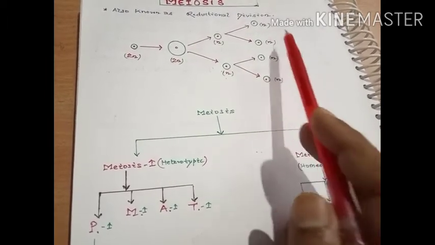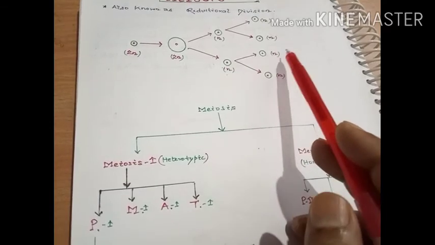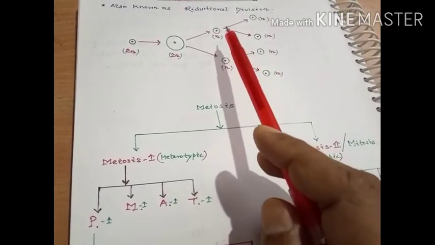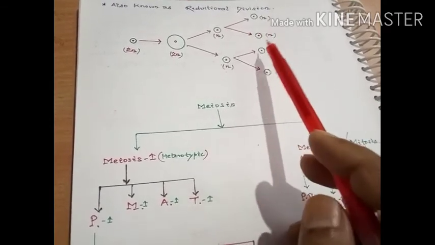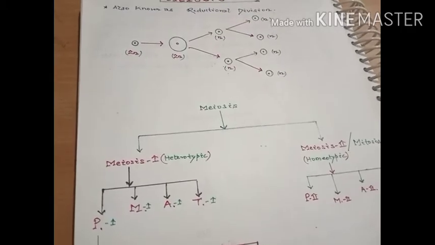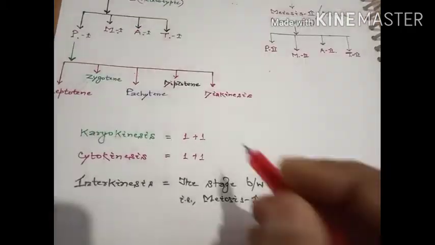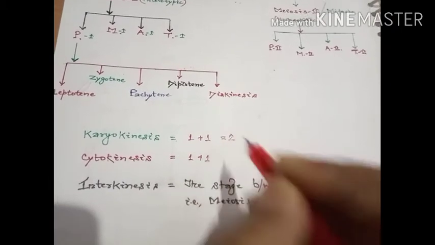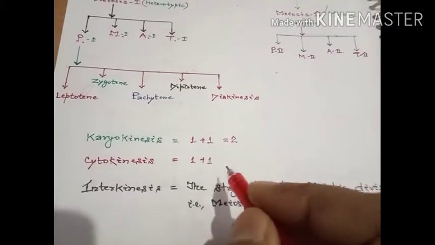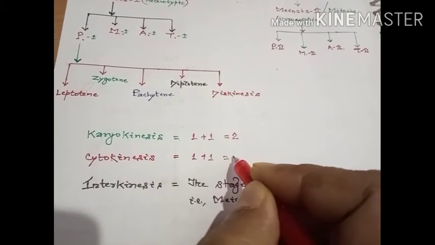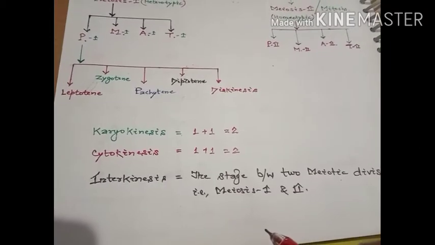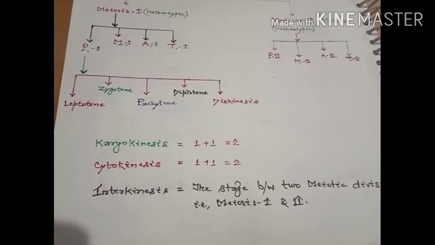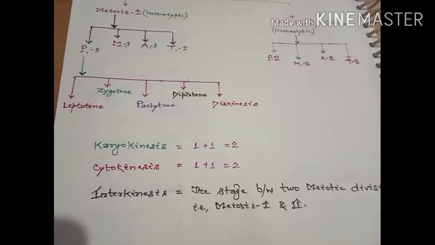Afterwards, the cytokinesis takes place, resulting in the formation of the 4 haploid daughter cells. So we can say in the completion of meiotic division, 2 times the karyokinesis takes place, as well as 2 times the cytokinesis type of cell division.